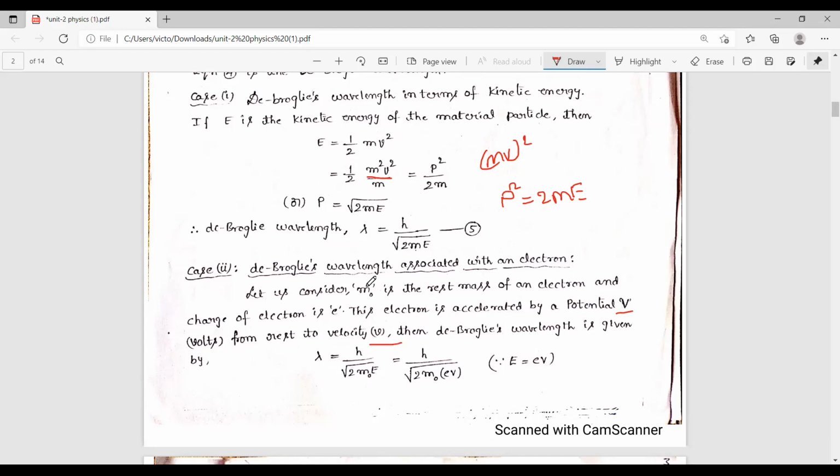Now, the mass of the electron is taken as m0, therefore lambda equal to h by square root of 2 m0 E. Here E is the energy, and it is expressed as small e into capital V. So here V is called the potential, and small e is called the charge of the electron. So by replacing this energy by small e into capital V.